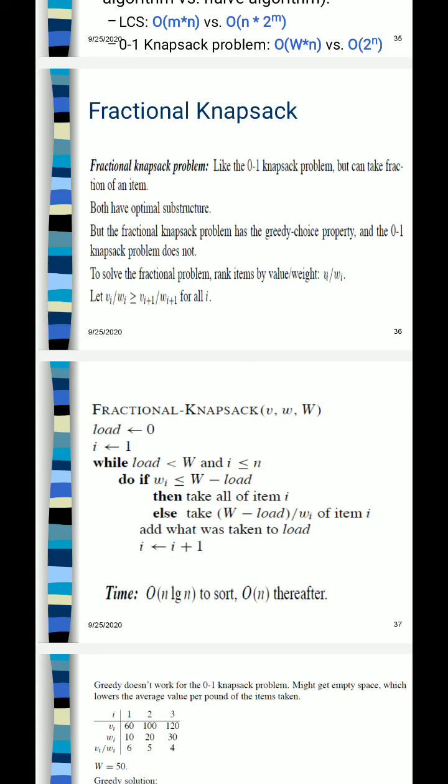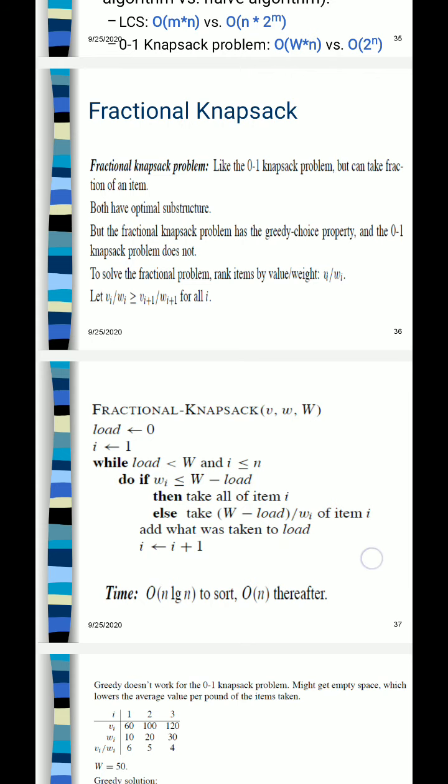The first condition to solve the fractional knapsack problem is to arrange all items from the maximum unit price value to the minimum unit price value, and that can be done by the ratio of the value, or price, or benefit of the item divided by the weight of the item.